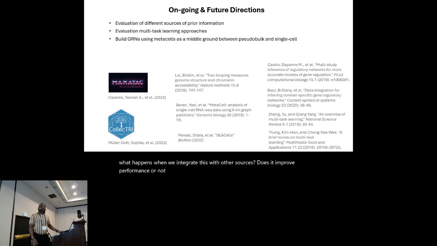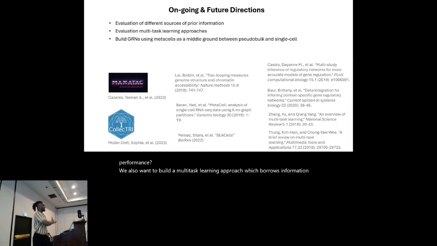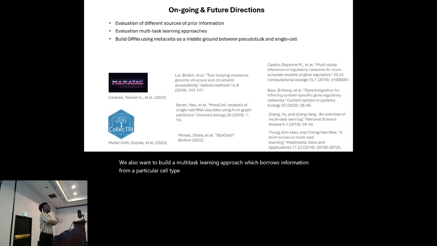We are also interested in building cell type specific GRNs, and then see if when we combine this cell type specific GRN with our single unified GRN networks, which we've built here, are we able to improve performance? We also want to build a multitask learning approach, which borrows information from a particular cell type GRN and uses those shared information in other cell types to improve the performance of our model.